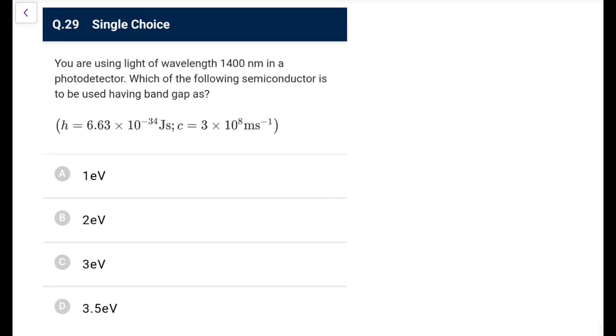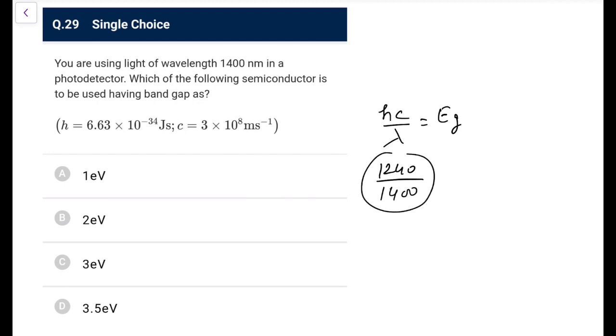Next one, you are using some light of 1400 nanometer. Which of the following semiconductors is to be used having band gap as? Simply, you have to see hc by lambda is equal to phi, and that phi you can say is the band gap Eg here, so that it can take out the electron from it. So 1240 over 1400, it would be the band gap in a photodetector. So it is 1240 upon 1400, so it is approximately less than 1 eV.